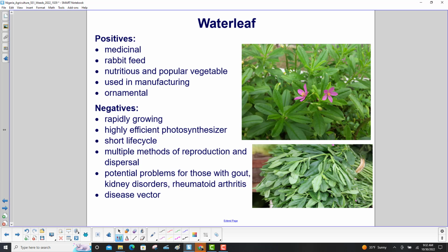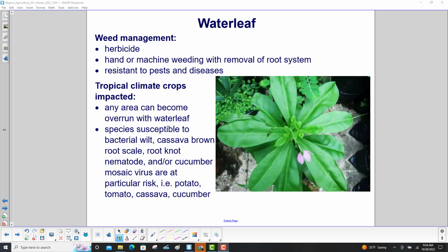Positives: medicinal. It can serve as rabbit feed. It is a nutritious and popular vegetable. It is used in manufacturing, and it's ornamental. Negatives: rapidly growing, highly efficient photosynthesizer, short life cycle, multiple methods of reproduction and dispersal, potential problems for those with gout, kidney disorders, or rheumatoid arthritis, and it acts as a disease vector. It is managed with herbicides, or hand or machine weeding with removal of the root system. However, it is resistant to pests and diseases.